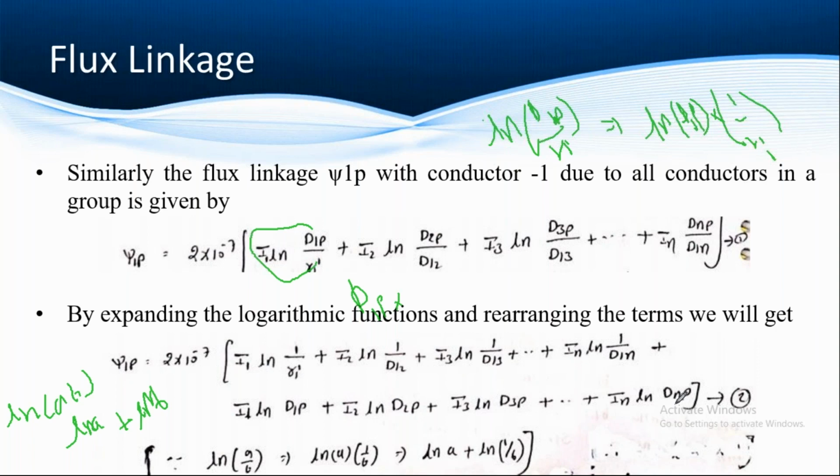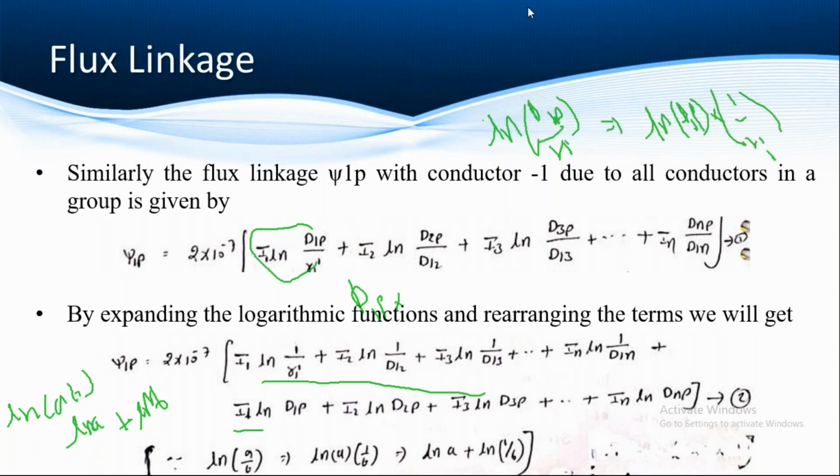So psi1p is equal to 2 into 10 power minus 7 I1 ln 1 by r1 dash. You can write all the denominator terms like this, plus all the numerator terms like this: I1 into ln d1p plus I2 ln d2p plus I3 ln d3p.